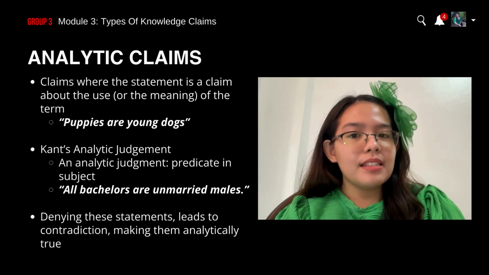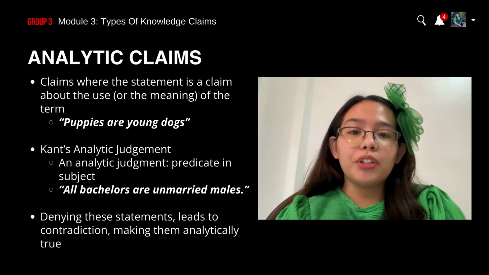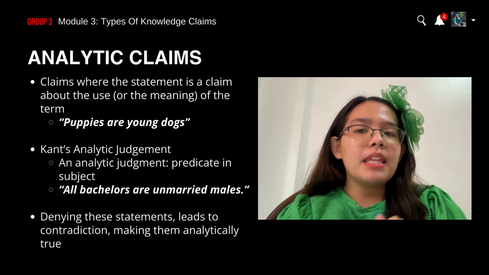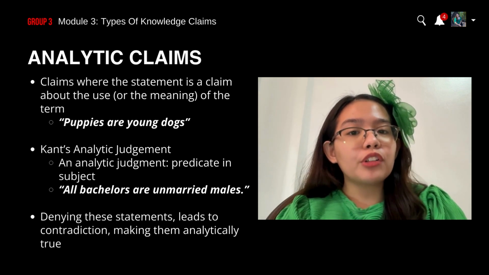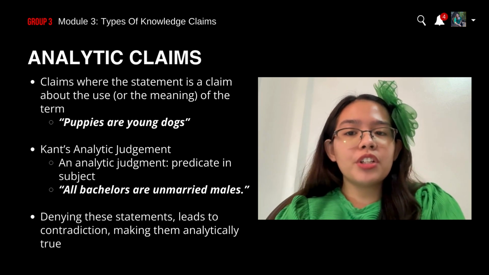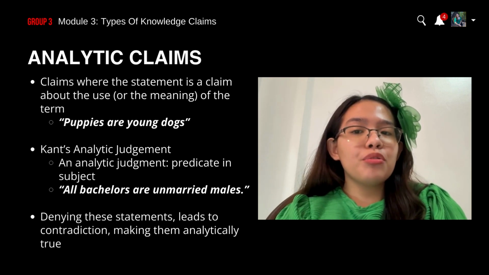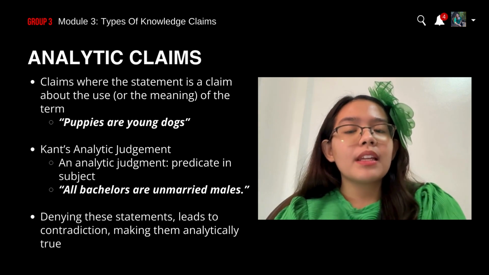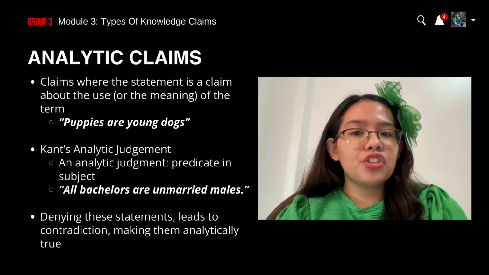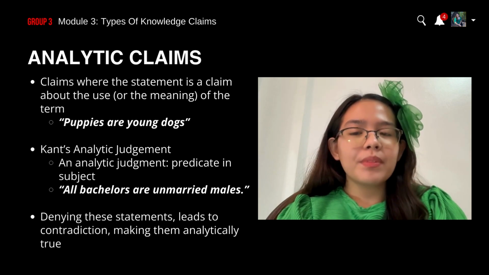On closer analysis, the statement is a claim about the use or the meaning of the term puppies. The statement is making a claim that the term puppies is used in many language games to refer to any young dog. This type of knowledge claim is called formal or analytic, and the statement used to make that claim is called an analytic statement. Kant defined an analytic judgment as one where the predicate is contained in the subject. The following examples would exemplify his definition.